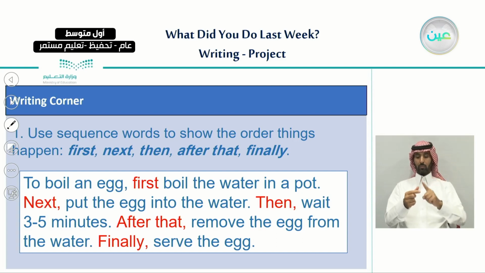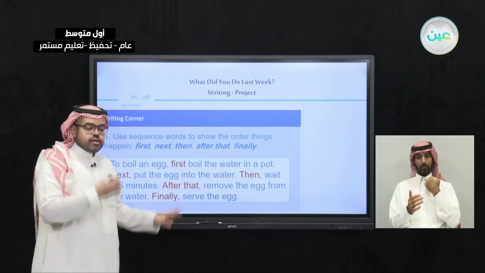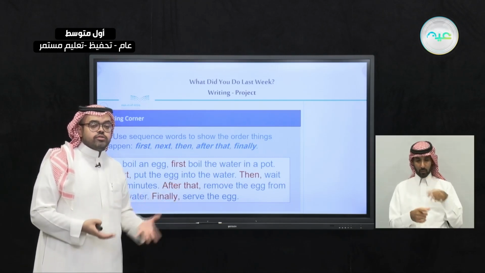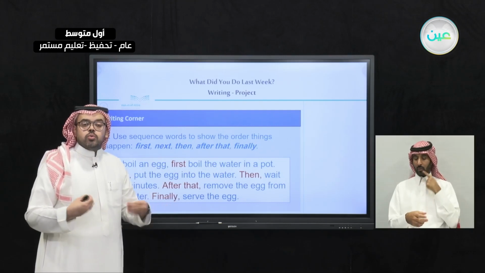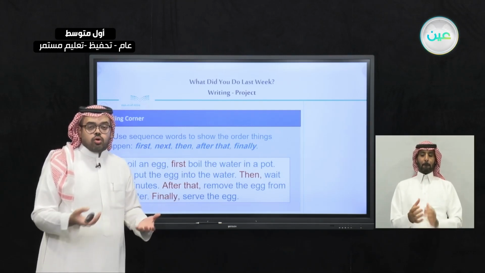So we start with first, next, then, after that, and as a final step, we use the sequence word finally. It means this is the last step, the last thing you will do. So this is an example of how we can use sequence words when we are talking about how to prepare a dish or a meal.